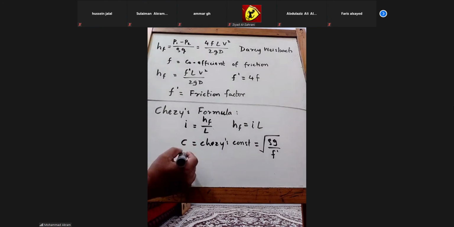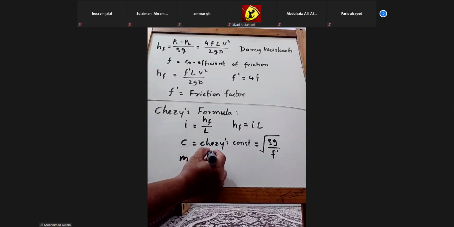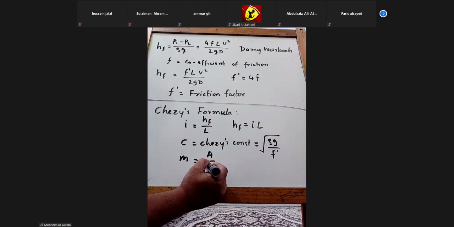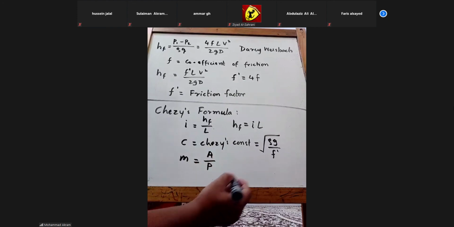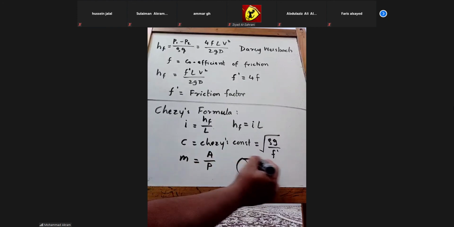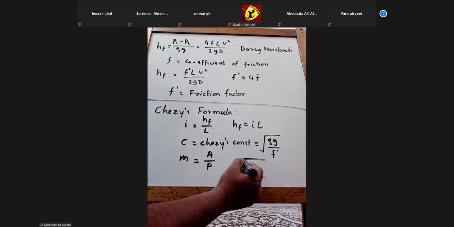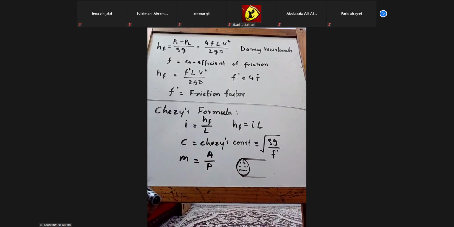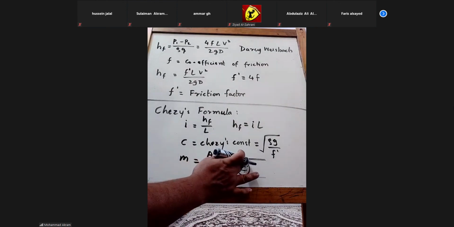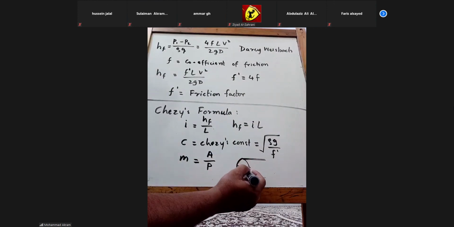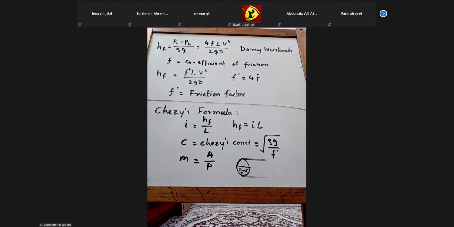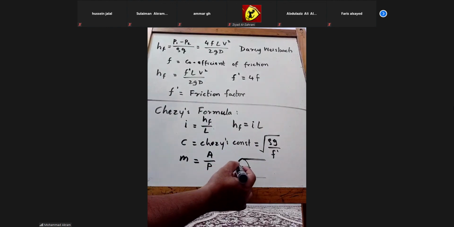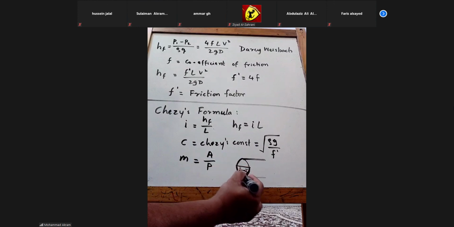He also defined a parameter m, and m is equal to the area divided by the wetted perimeter. For example, if the pipe is completely filled, then this complete circle is the wetted perimeter. But say the flow is going only through half of the pipe, then this much is the wetted perimeter. Sometimes that happens.